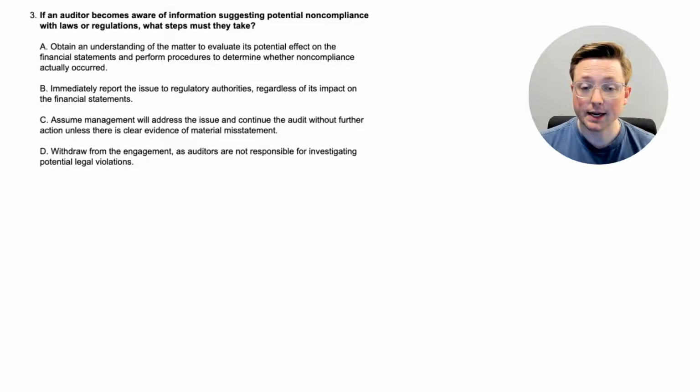Option A, obtain an understanding of the matter to evaluate its potential effect on the financial statements and perform procedures to determine whether noncompliance actually occurred. Option B, immediately report the issue to regulatory authorities regardless of its impact on the financial statements. Option C, assume management will address the issue and continue the audit without further action unless there is clear evidence of material misstatement. Option D, withdraw from the engagement as auditors are not responsible for investigating potential legal violations.